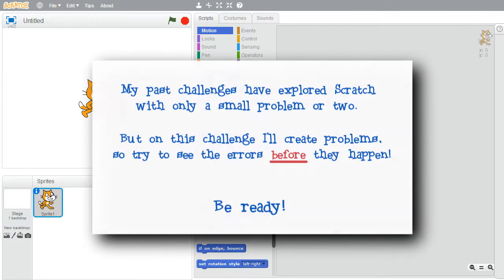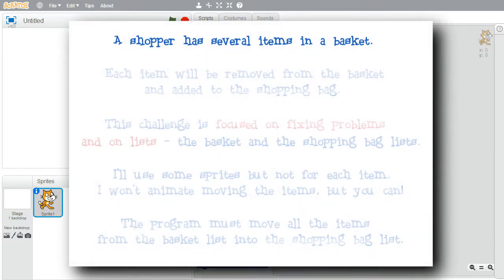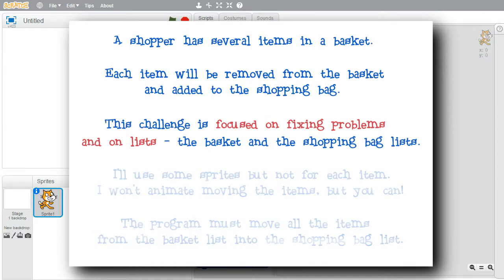My challenges have gone pretty smoothly so far, focusing on a particular topic: lists, variables, loops, procedures, and such. On this challenge, I'll hit a problem or two, so try to see the errors before they happen. On this challenge, a shopper has several items in a basket. The items will be removed from the basket one at a time and added to the shopping bag. The basket and the shopping bag will be lists.